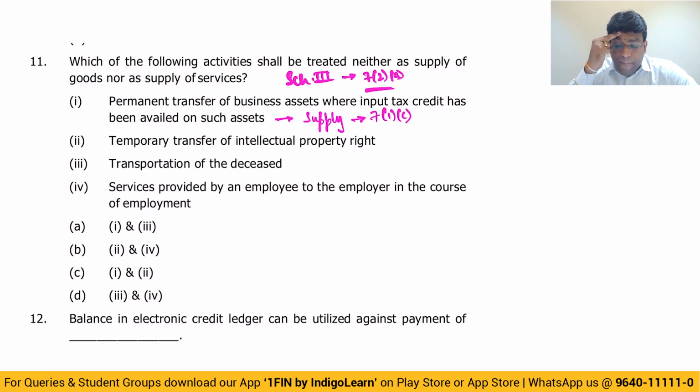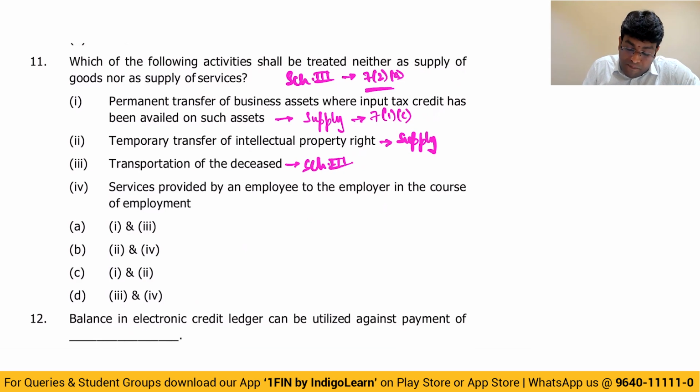Next point. Temporary transfer of intellectual property right. This is also a supply, my dear friends. Transportation of disease. This is covered in Schedule 3. And service provided by employee to employer in the course of employment. This is also covered in Schedule 3. So what is covered in Schedule 3 is point number 3 and point number 4. So the answer is, my dear friends, option D, 3 and 4.